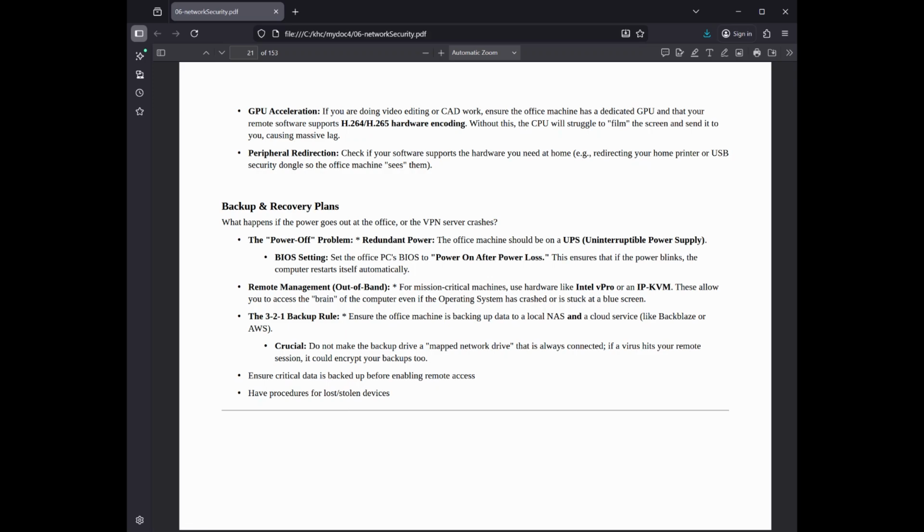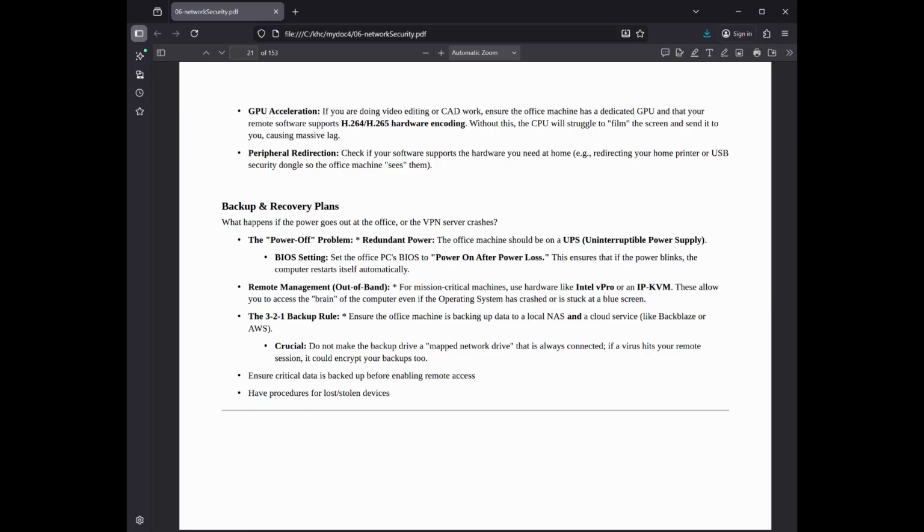Backup and recovery plans: what happens if the power goes out at the office, or the VPN server crashes? The power off problem: redundant power. The office machine should be on a UPS, uninterruptible power supply. BIOS setting: set the office PC's BIOS to power on after power loss. This ensures that if the power blinks, the computer restarts itself automatically.